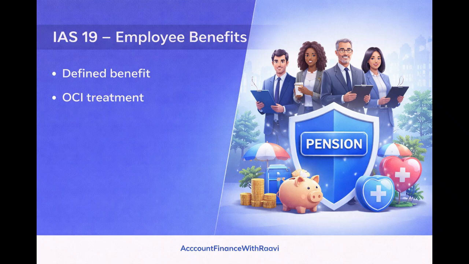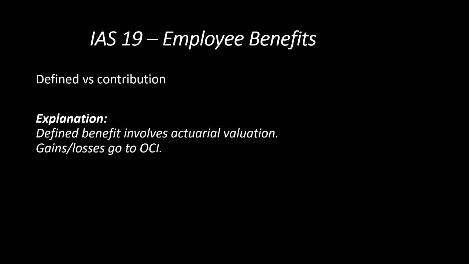Then IAS 19, which deals with employee benefits. There are two: defined benefit plan and defined contribution plan. So the main thing which you need to know about this is, generally defined benefit involves an actuarial valuation, and whatever the gains and losses are, they need to be routed through other comprehensive income. So you need to know the clear difference, what comes under defined benefit plan and what comes under defined contribution plan. Now generally nowadays most employers prefer the defined contribution plan, because defined contribution will not create any obligation to the employer, but if it is a defined benefit plan, definitely an obligation is created.